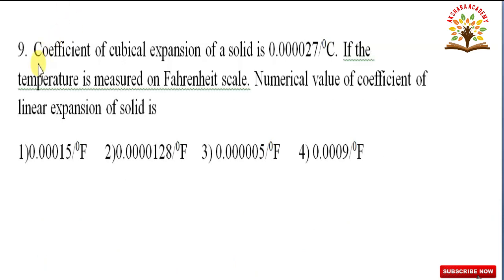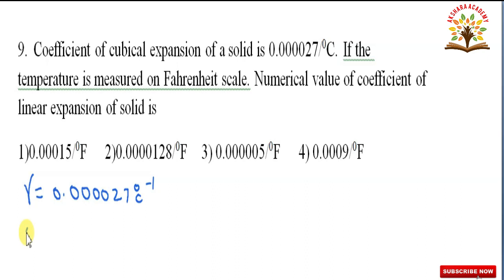In this question, given coefficient of cubical expansion of a solid is 0.000027 degree centigrade inverse. If the temperature is measured on Fahrenheit scale, numerical value of coefficient of linear expansion of solid is given. Gamma is equal to 0.000027 degree centigrade inverse.